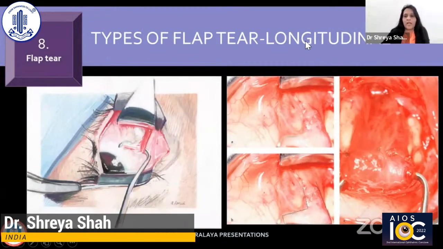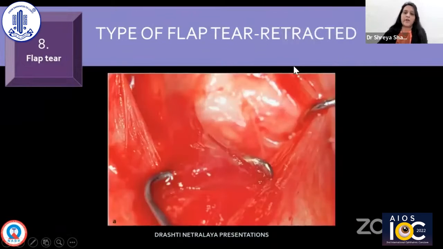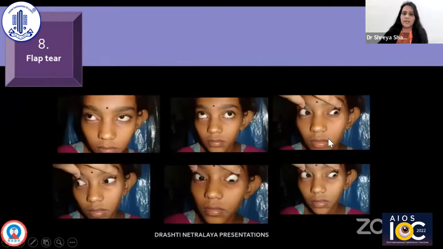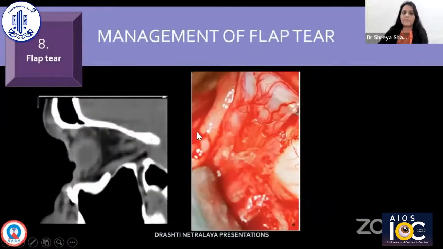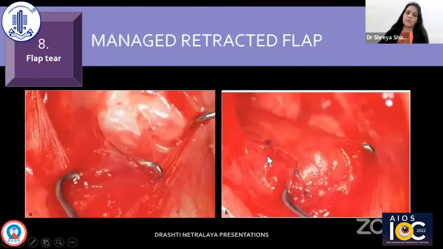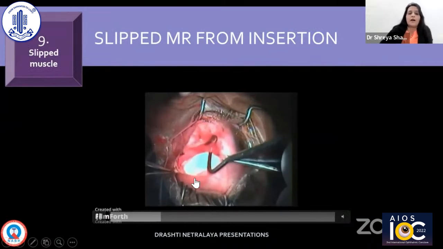Flap tear again can be of longitudinal type, beveled type, lamellar type, and retracted type, or sometimes the flap can be avulsed from the muscle, which needs to be taken care of. So this girl had a flap tear. We found it intraoperatively and repaired it, so she did well. Management of a retracted flap tear also has to be done with non-absorbable suture and the lateral slip muscle.